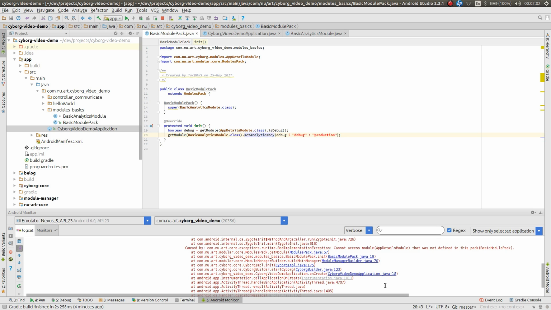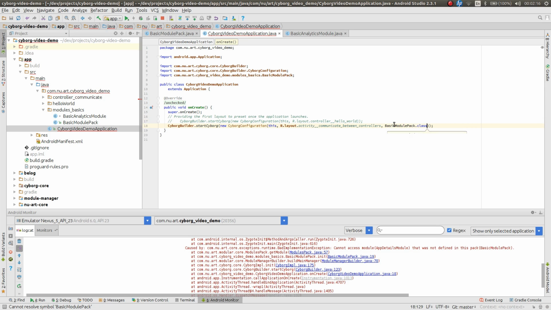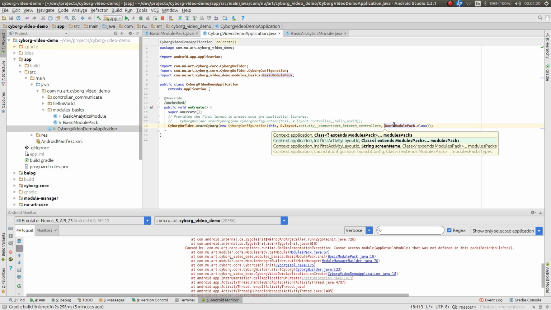One last thing we need to do in order to see this in action, we need to add BasicModulePack to our Cyborg configuration. So we go here and we just add our class of the module pack. Note that the order of the packs that you add is the order in which the packs would be initialized.